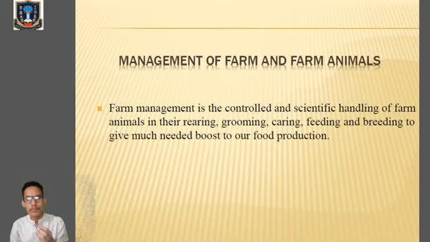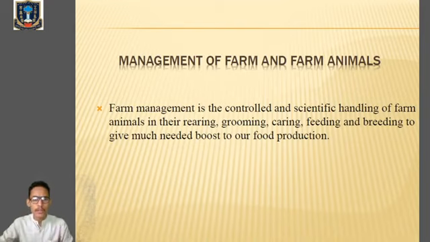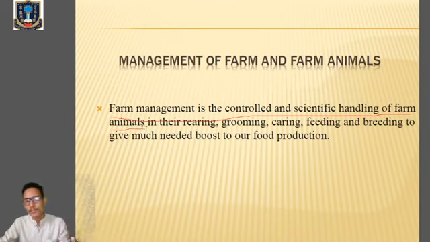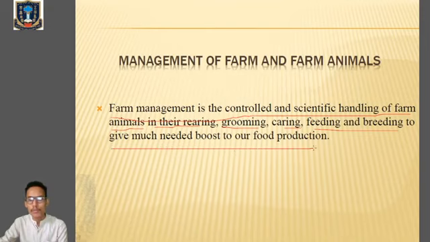So what do we mean by management of farm and farm animals? Farm management deals with those animals which are reared, groomed, properly cared for, and fed in the farm. So let's go with the proper definition. Farm management is the controlled and scientific handling of farm animals. It is concerned with the farm animals in their rearing, grooming, caring, feeding, and breeding to give a much needed boost to our food production.